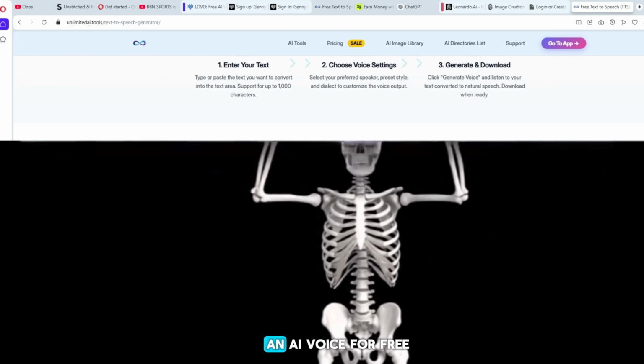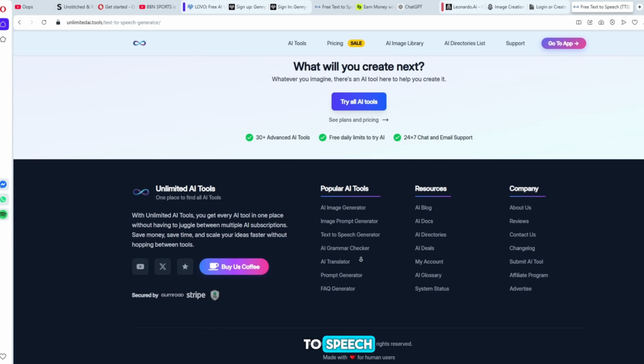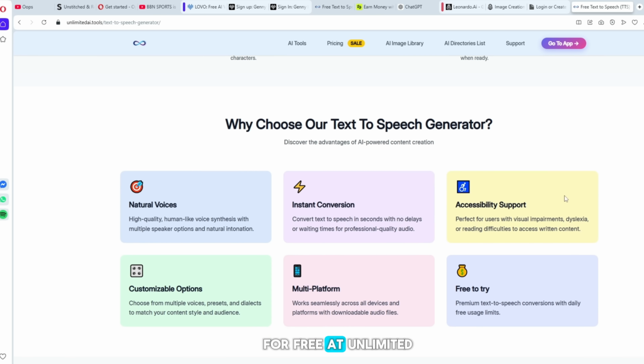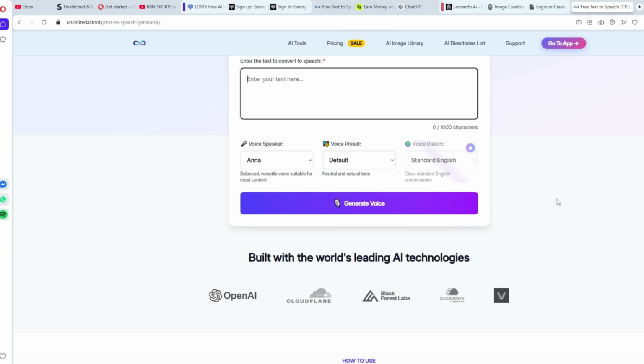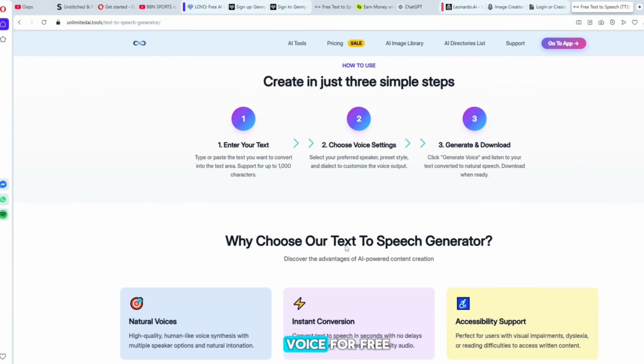Next, we will create an AI voice for free. There is a tool called Unlimited AI Text-to-Speech. It is one of the best tools for generating AI voice. You can use it for free at unlimitedai.tools. You can also create free AI images there, but I will show you how to generate voice for free.